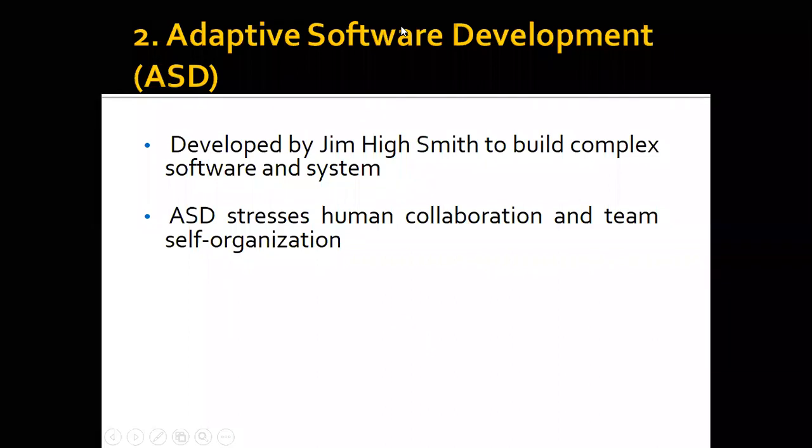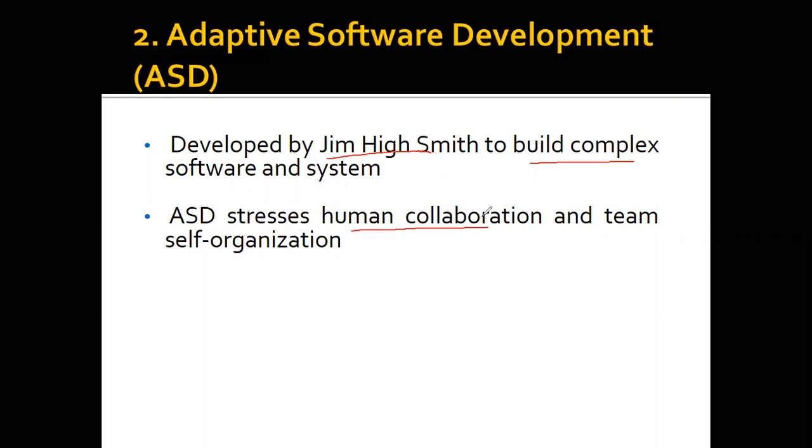Now, moving on to the next model, that is adaptive software development, also called ASD. Now, this particular model was developed by Jim Highsmith. This is the person that developed the model. This model was designed to build complex software and systems. The previous extreme programming model was designed so that small to medium sized teams could work on it, whereas this particular model was designed so that you can build complex software by making use of the ASD technique. This ASD technique is going to completely focus on human collaboration.